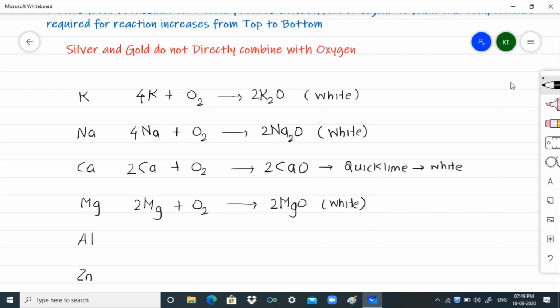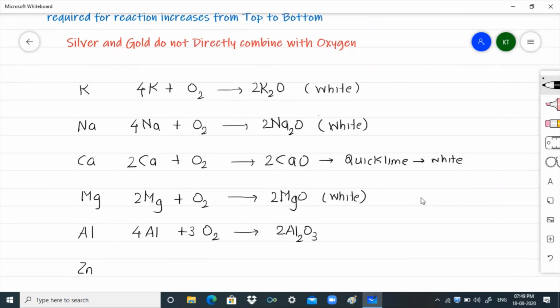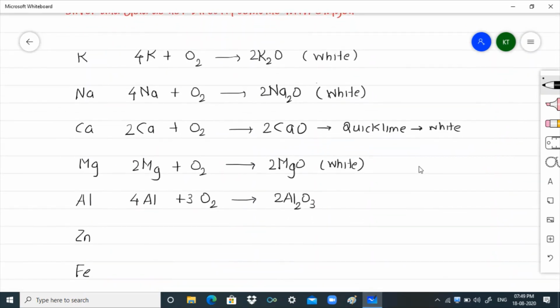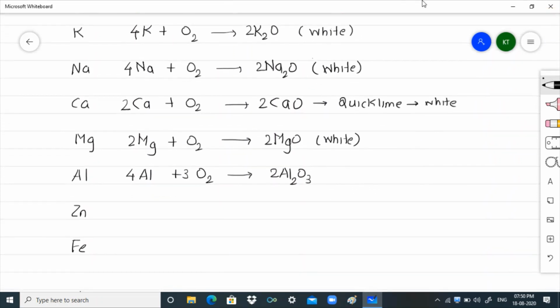Then we have another metal, that is aluminium. Now aluminium does react with oxygen so as to give me aluminium oxide. In order to balance this, I'll take 4Al plus 3O2 gives me 2Al2O3. Now this is generally formed as a coating on aluminium surface. You observe that whenever we take a fresh aluminium sheet, it is very shiny. But over a period of time, the dullness increases. That dullness increases because of the formation of aluminium oxide on its surface.